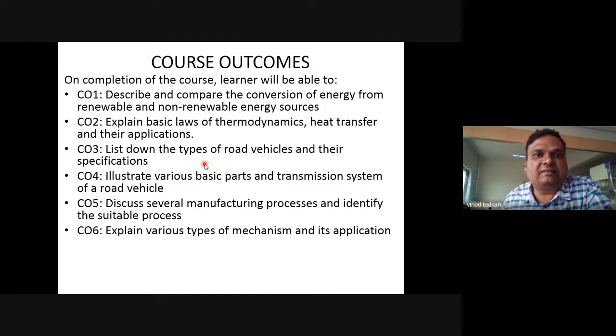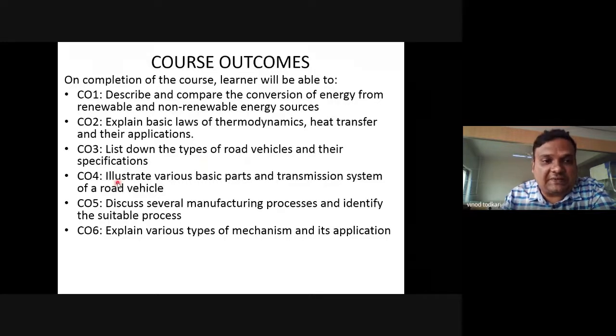If you see any word like MPFI, you will come to know that MPFI means it is related to the injection system, the multi-point fuel injection system. If you see a word like CRDI, you will come to know that a common rail diesel injection system is there. So that you will come to know after studying unit number 4.